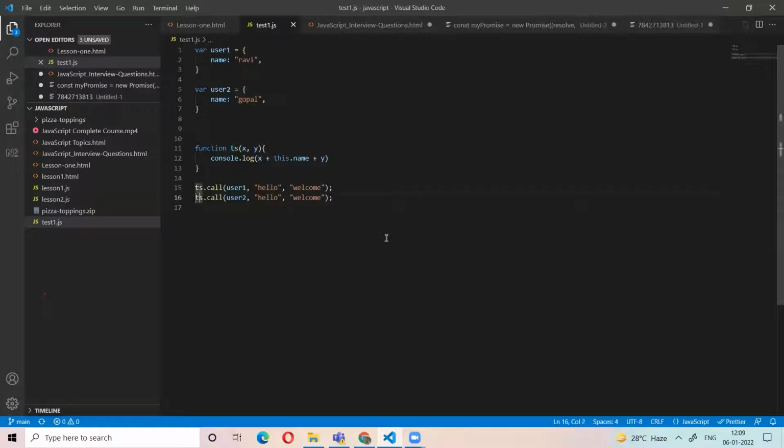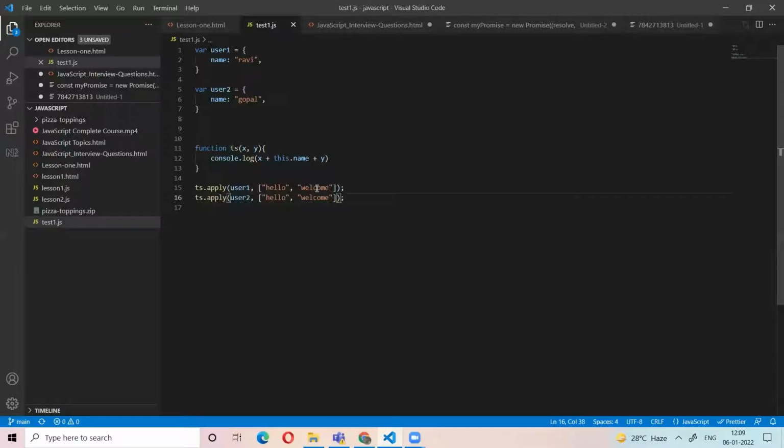Okay. Now apply is also same, but the main difference between call and apply: we pass the function arguments as an array in the apply method, but in call method we pass the arguments as comma separated. So apply is a method to apply a function on an object with an array of arguments. The call method passes arguments comma separated; the apply method passes an array of arguments.